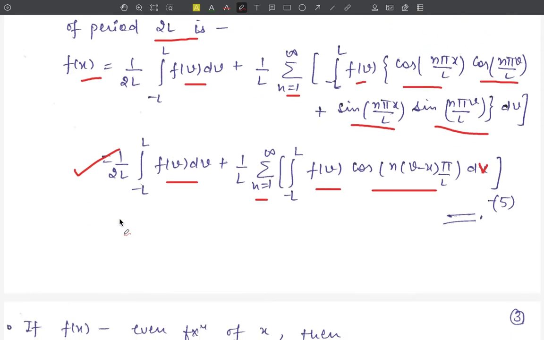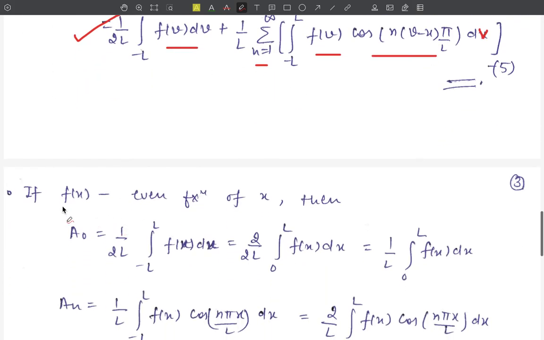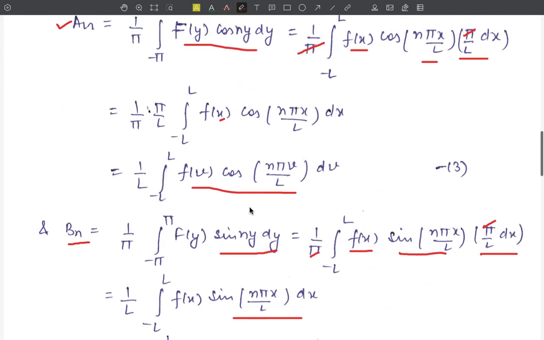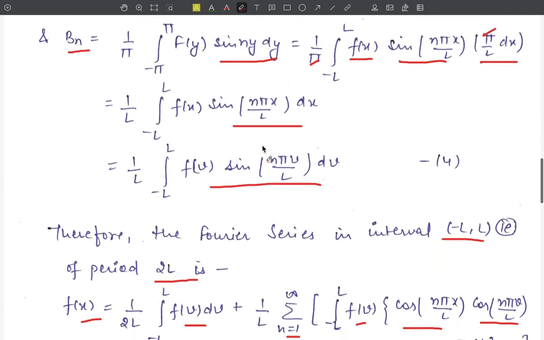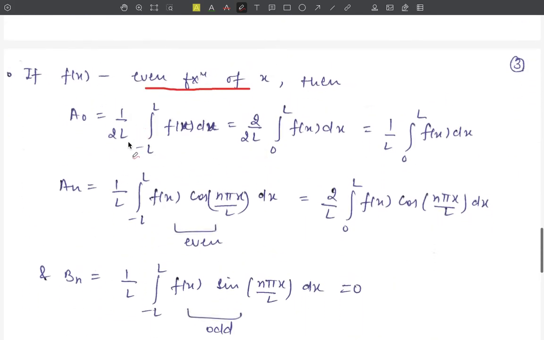Now we have a special case here. The first one is that if f(x) is an even function of x, then the value of a naught will be equal to 1 upon 2L integration from minus L to L of f(x) dx, or f(v) dv, no difference here. Since f(x) is an even function, by the property of even functions this integral will be equal to 2 times the integration from 0 to L of f(x). That is, this 2 cancels out, and we get the value of a naught to be equal to 1 upon L integration from 0 to L of f(x) dx.